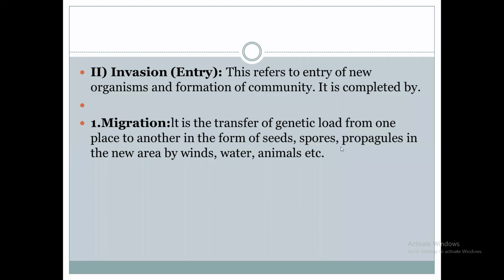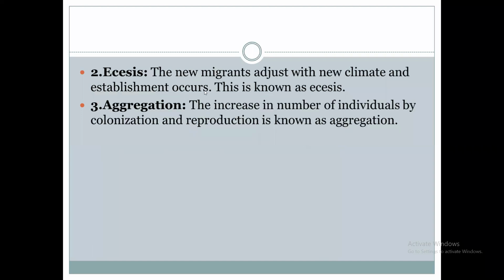That is migration. In ecesis, the new migrants or new community adjust with the new climate and establishment occurs. After ecesis, there is aggregation. Aggregation may occur due to an increase in the number of individuals by colonization and reproduction.